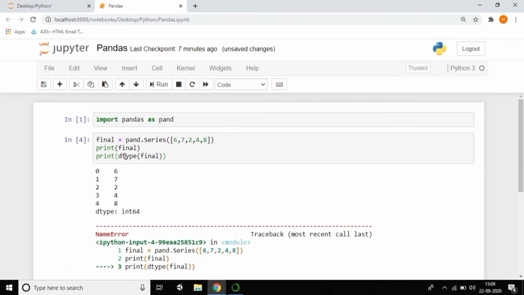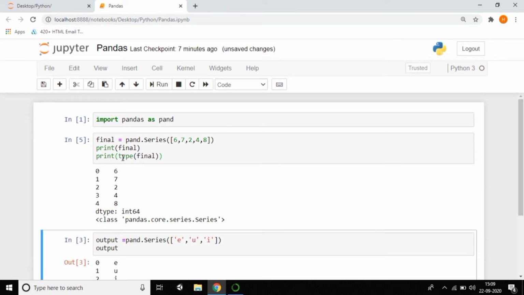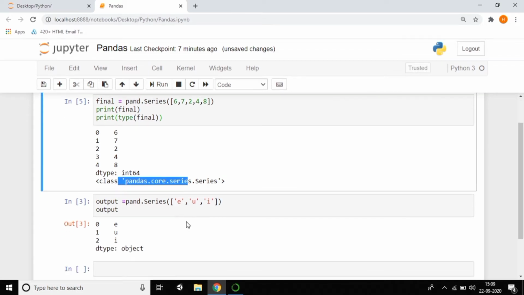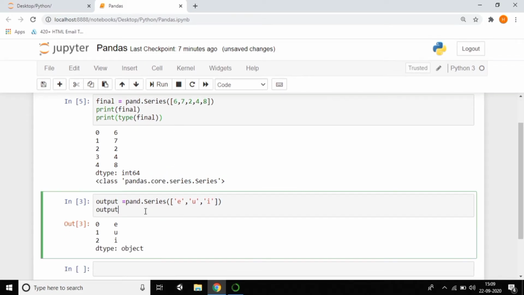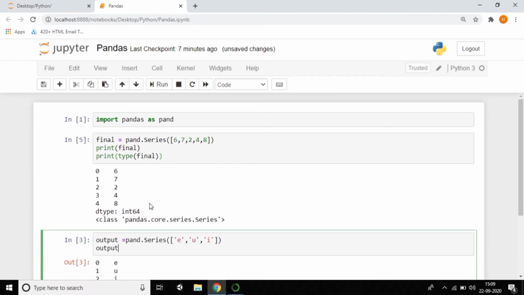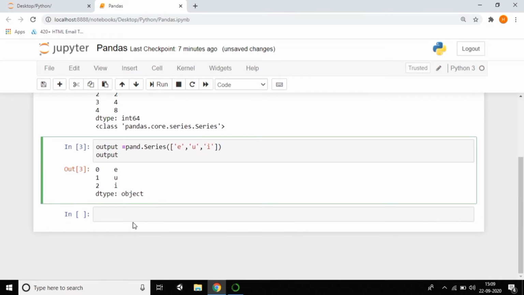If you want to check the type of this, it's a series. You'll get pandas.core.series.Series. You can do the same here also, check the type. Of course we'll get series.